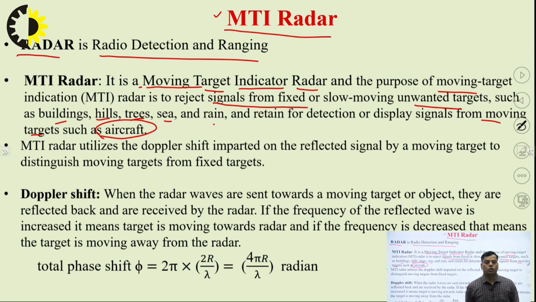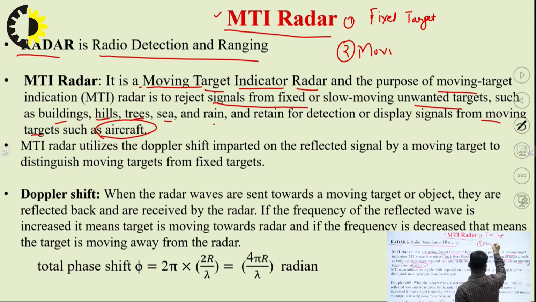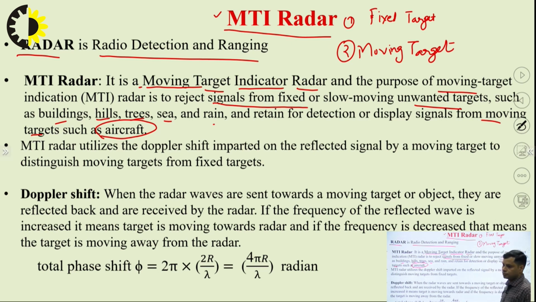From this paragraph that I have written here, two points are coming up. The first one is the fixed target, and the second one is the moving target. So these are two types of objects which can be available. For our analysis, we will discuss the fixed target and the moving target one by one.